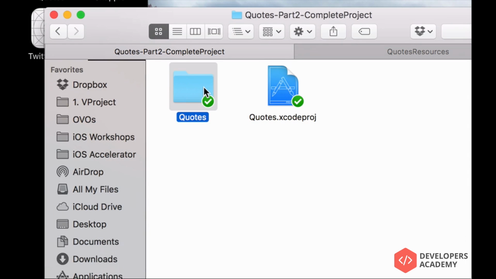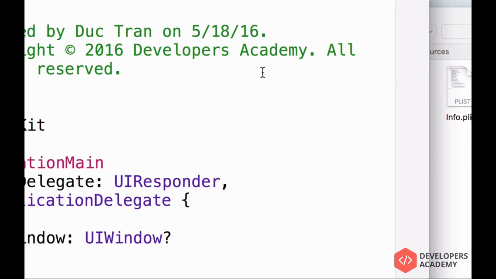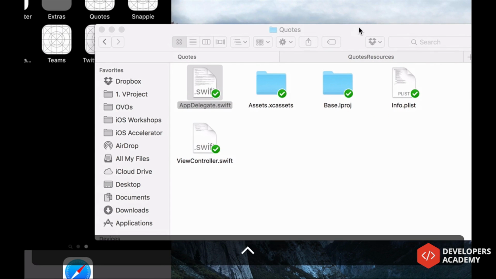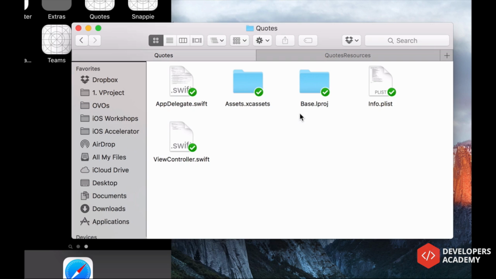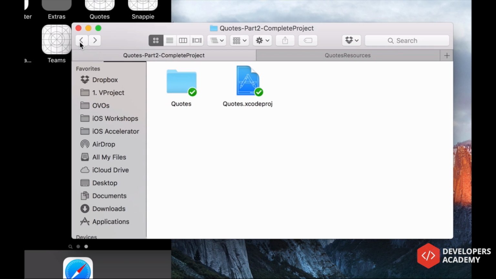So let's just explore things around. When I click into the quotes folder like that, it is the name of our project, right? So when we open it like this, notice that we have the things that are basically in our project navigator. We have AppDelegate.swift, we also have Assets.xcassets, and we have another one called ViewController.swift. So what this does is the Xcode project in here just organizes the stuff that Xcode actually created for us in the project.